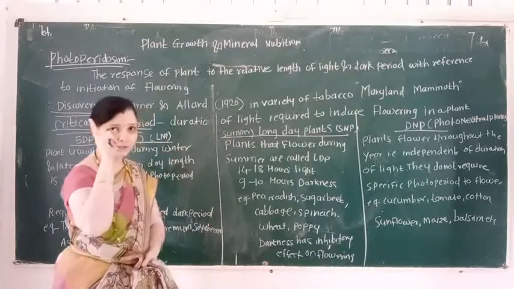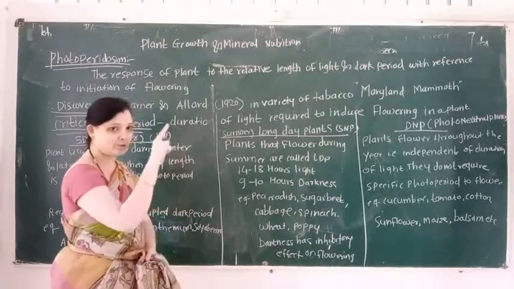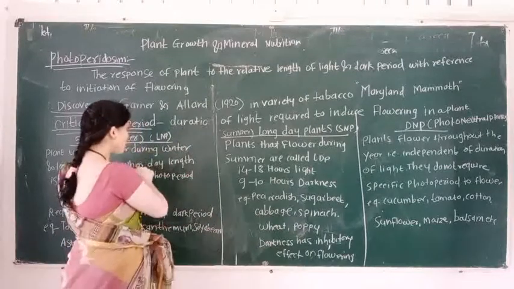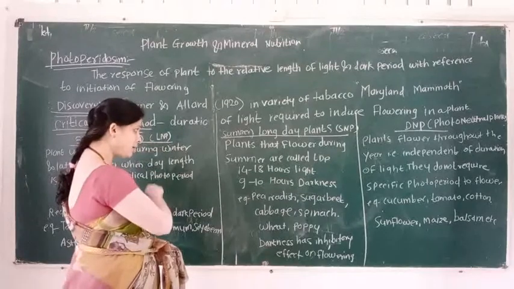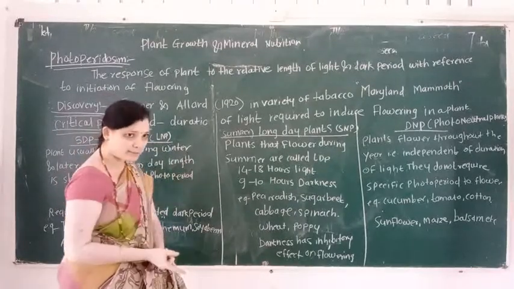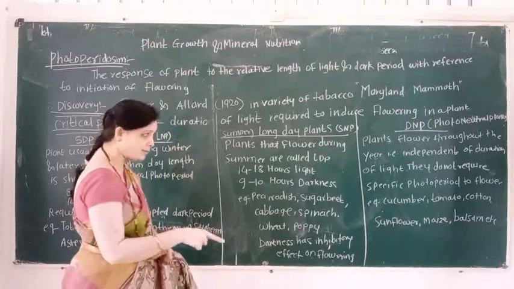The first type is a short day plant. The second type is known as a long day plant. Short day plants are also known as long night plants. Long day plants are also known as short night plants.